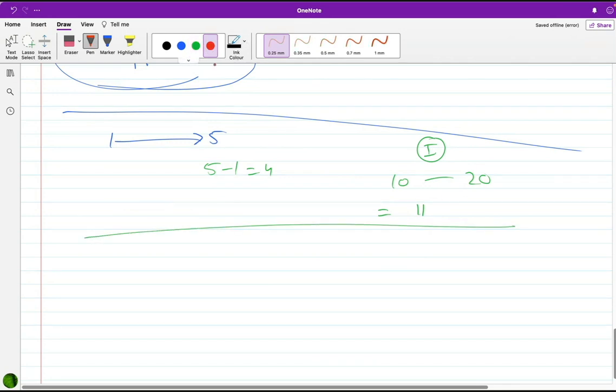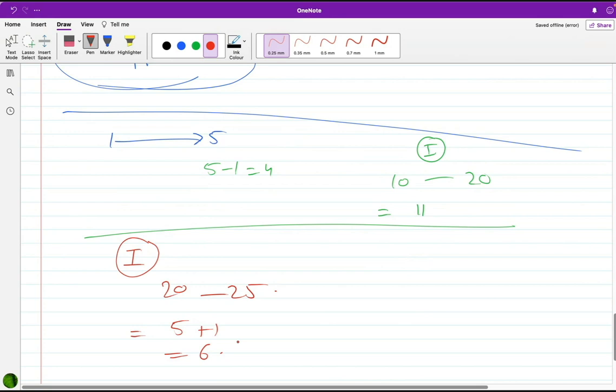One more. How many numbers are included from 20 to 25? 5, then you add 1, so 6. See, count them on your fingers: 20, 21, 22, 23, 24, 25.